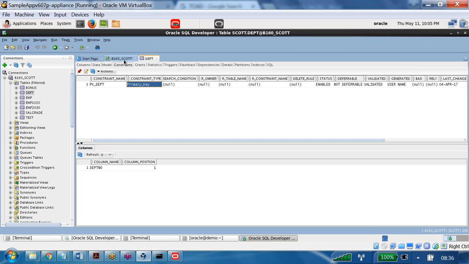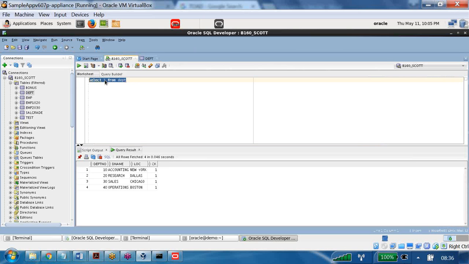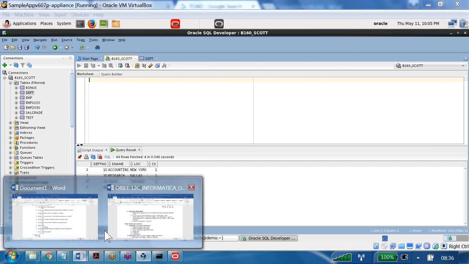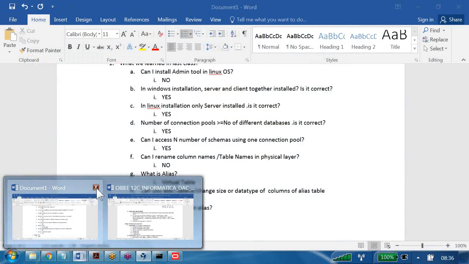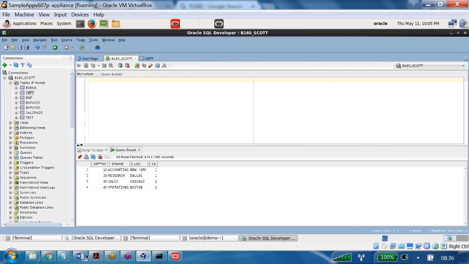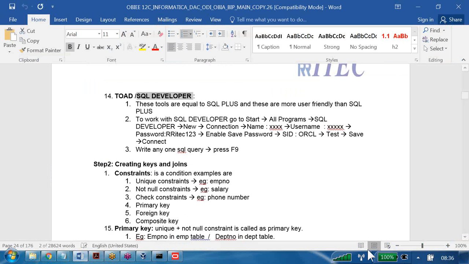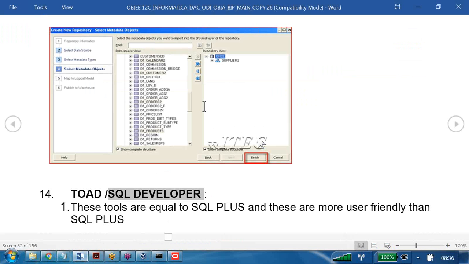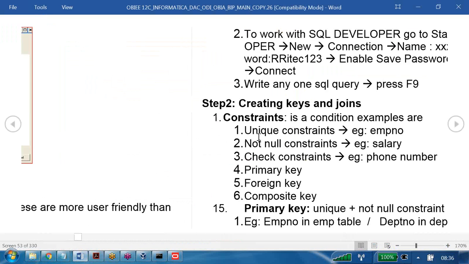Now let us say I have this one. First I want to know what joins are available on the database side. If you know database side joins, then I can explain the OBIEE side joins best. If I know database joins, then I can compare them.